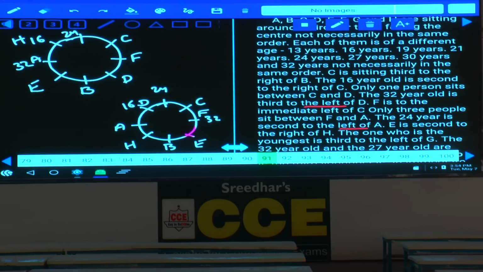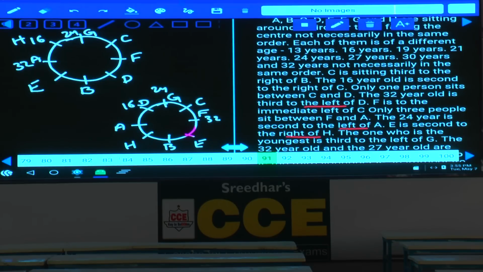Are you following this or not? Then who is the person left over here? A, B, C, D, E, F, and H, so G is the person left over, and G is the 24-year-old in the first case. And in the second case also G is 24-year-old. Next, the one who is the youngest is third to the left of G. Youngest means the 13-year-old. The 13-year-old is third to the left of G.